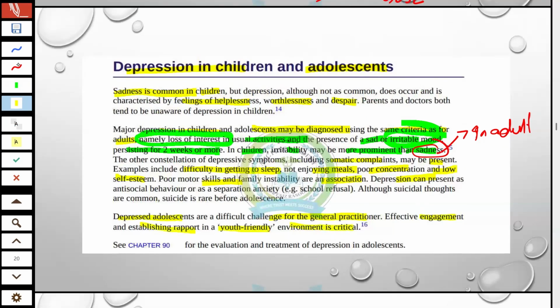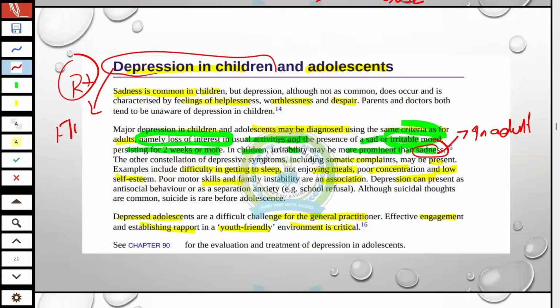For depression in children, the drug of choice to treat is fluvoxamine, or you can go with fluoxetine. These are from the group of SSRI. So for depression in children, the drug of choice is fluvoxamine or fluoxetine.